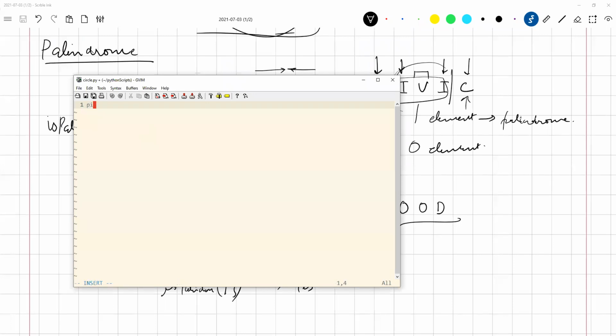So let us define pi as 3.14159. I'm just copying from the book. And define area, radius,